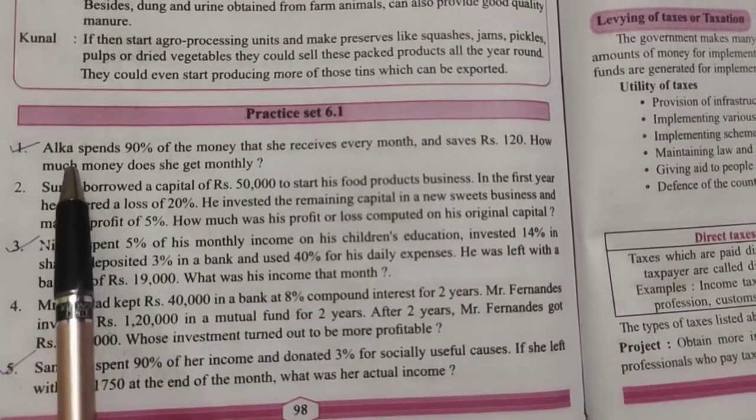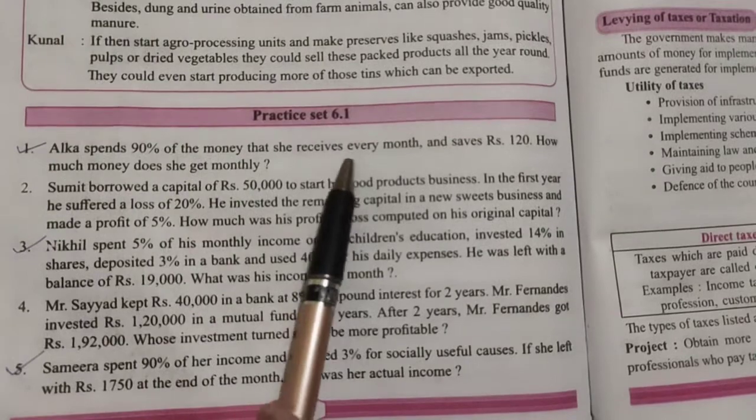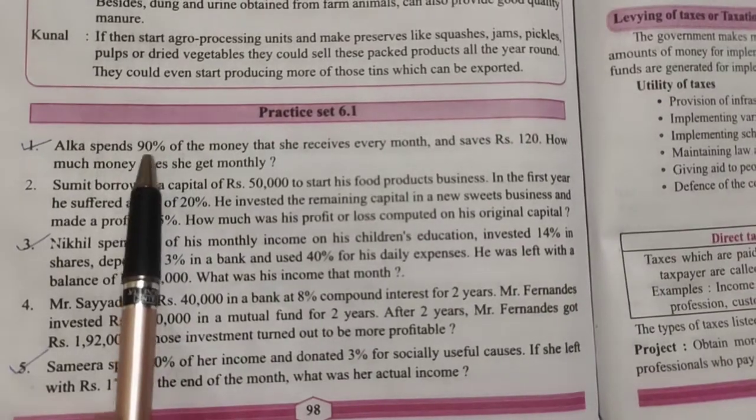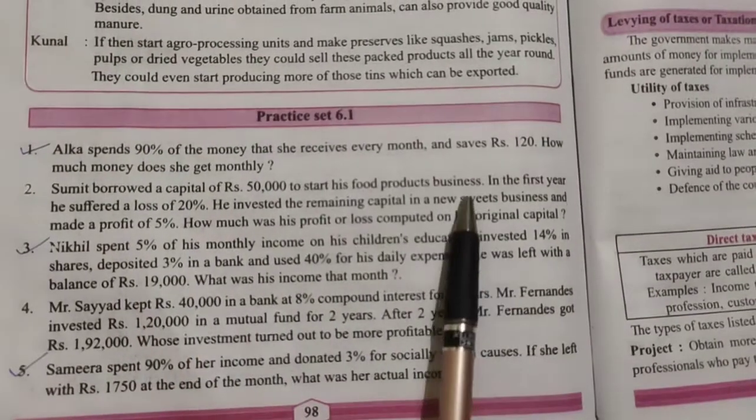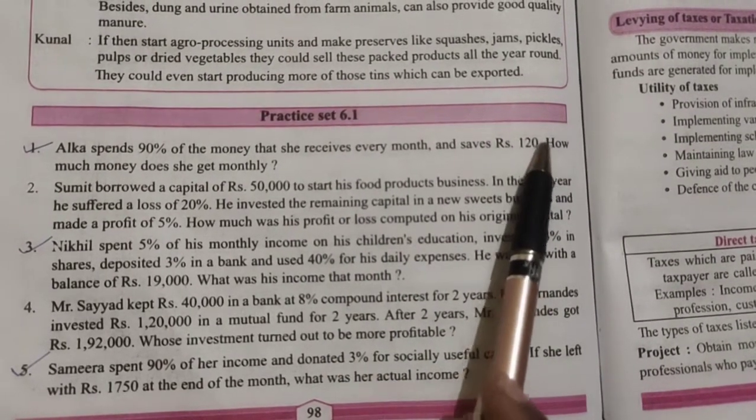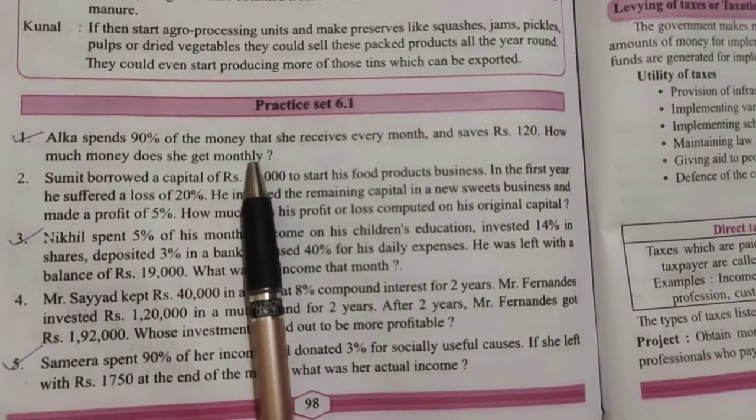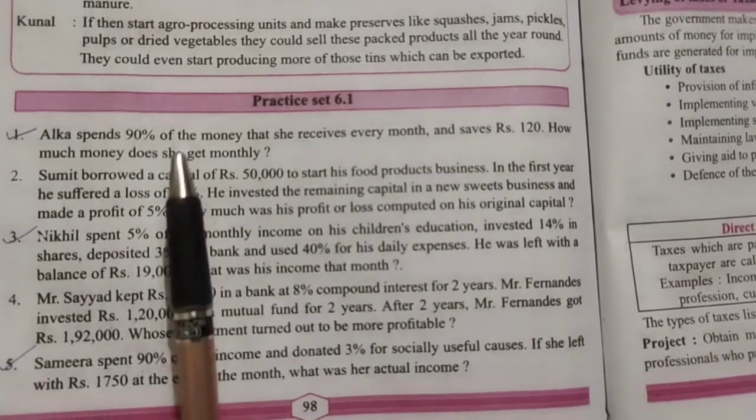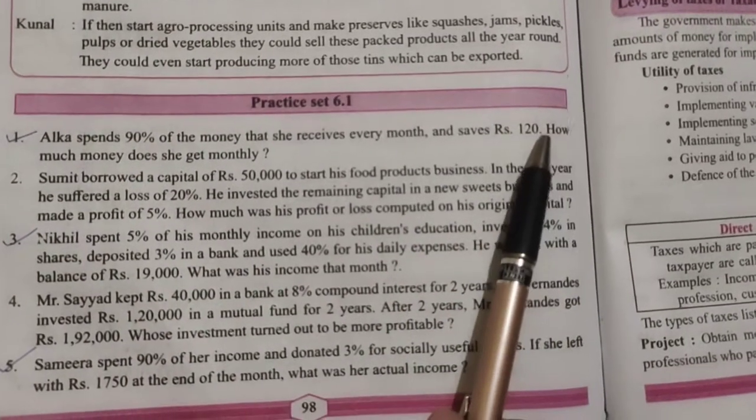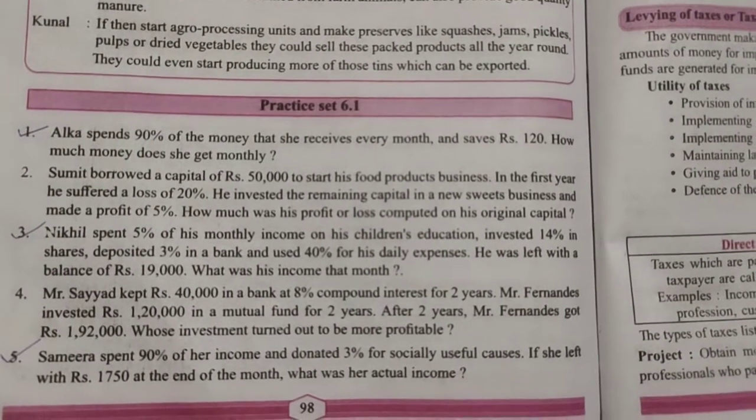Now see in this question, what is given to us? Alka is spending 90% of whatever money she is receiving every month. Means if Alka receives 100 rupees in a month, then she spends 90 rupees, and that means 10% she is saving, and saves rupees 120. So in this month she saves only 120 rupees. Then how much money does she get monthly? So in this question you need to find out how much is the salary of Alka. She spends 90% and saves rupees 120. So by using this we will solve the first question. So let us see the solution.